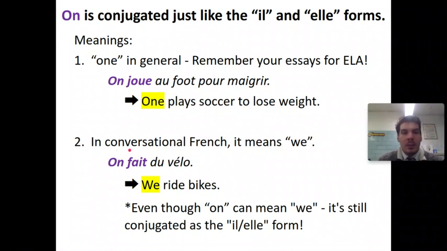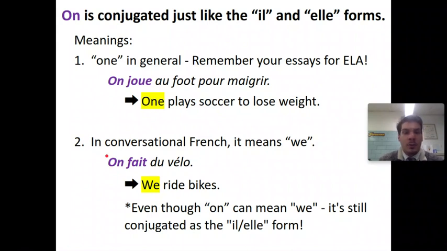Also, in conversational French and informal French, French between two very close friends, it can mean we. For example, on fait du vélo. We ride bikes. Now, you may be saying, well, monsieur, we also have the nous form, and we learned that nous also means we. And you're exactly right. Nous form means we in formal French. If I'm talking to Dr. Nugget, I would be using the nous form. However, if I'm talking with a close friend, I'm most likely going to be choosing on to mean we. It's slang.